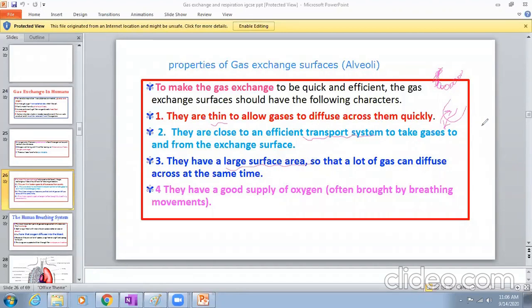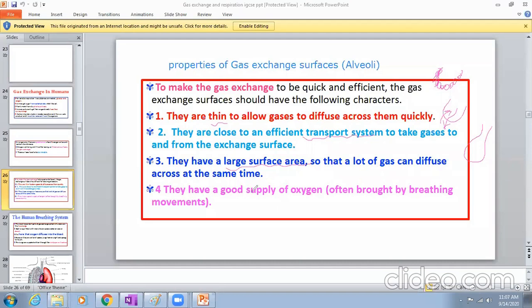And they should have a large surface area. For that reason, the alveoli shape is spherical, to increase the surface area. If there is more area, the diffusion across it will be more. So they have a large surface area so that a lot of gas can diffuse across at the same time. For that reason, the alveolar shape is sac-like.